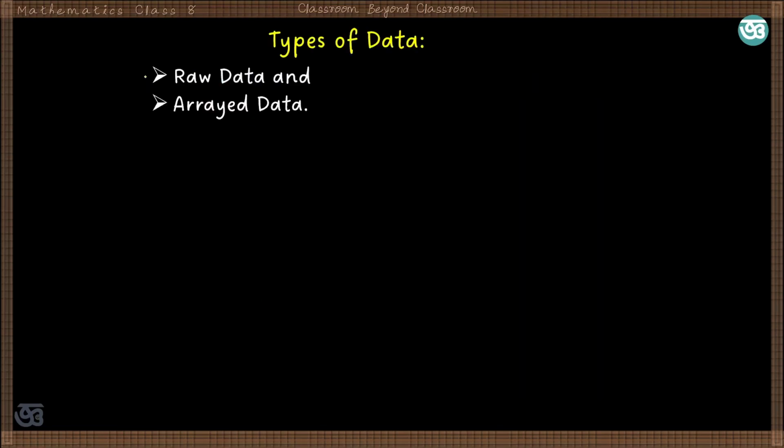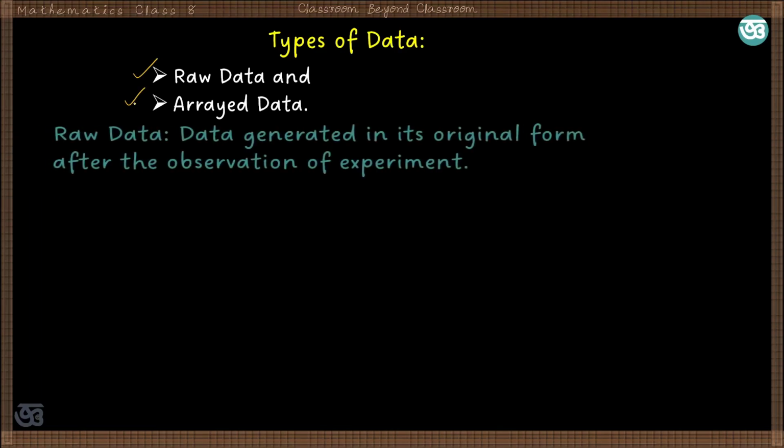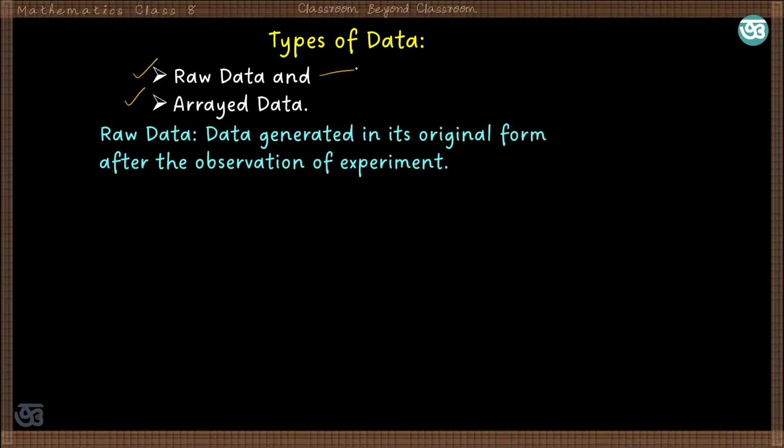Basically, there are two types of data, the raw data and arrayed data. Now, what is the raw data? Raw data is like the raw materials of a processing industry, and arrayed data can be considered as semi-processed product of a processing industry. So, data generated in its original form after the observation or experiment is called the raw data, without any processing or any way of systematic presentation.